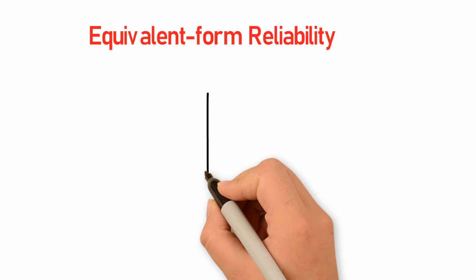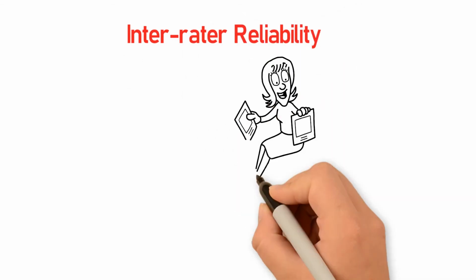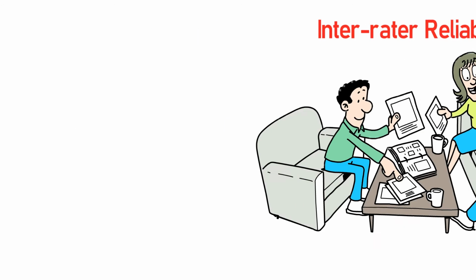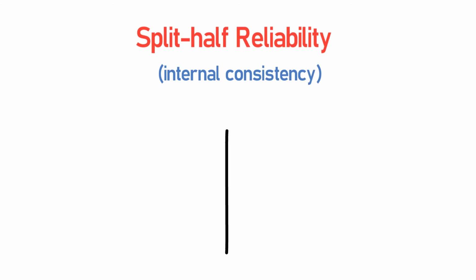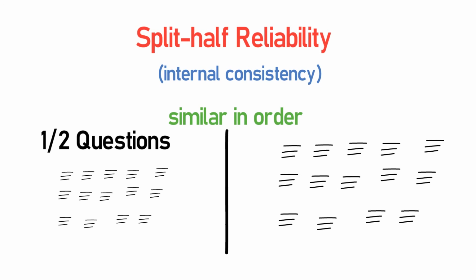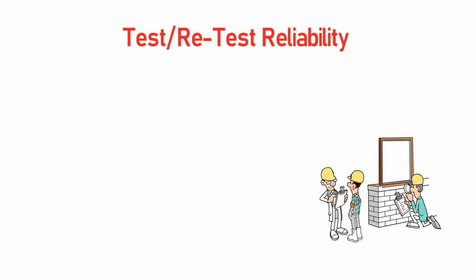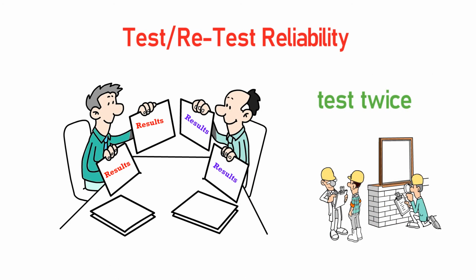Different types of reliability. Equivalent form reliability: a comparison of test results and some independent variables measured at around the same time. Inter-rater reliability: how closely different people who are measuring the same thing agree with each other. Split-half reliability: this measures the internal consistency, comparing the scores on one half of the questions to the other. They should be similar in order to be considered reliable. Test-retest reliability: the same group of people are given the same test twice, and the correlation between the scores on each occasion is calculated.